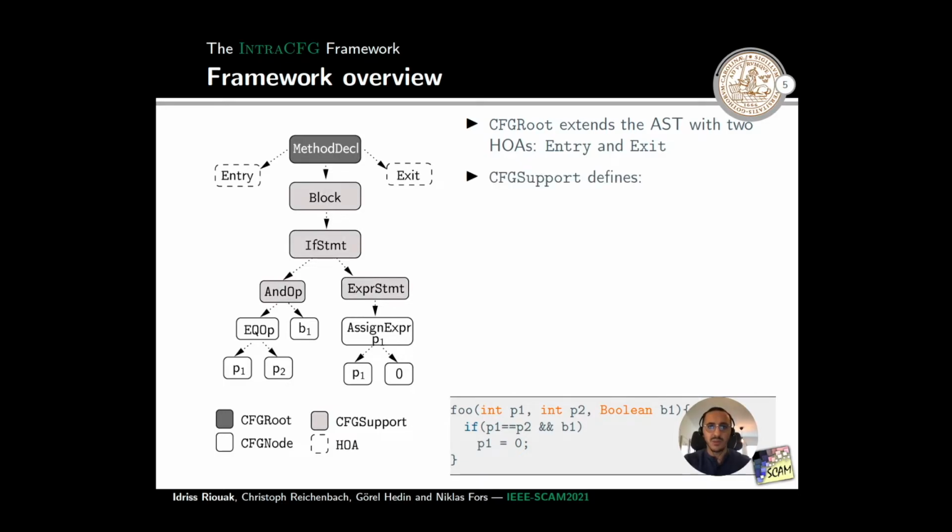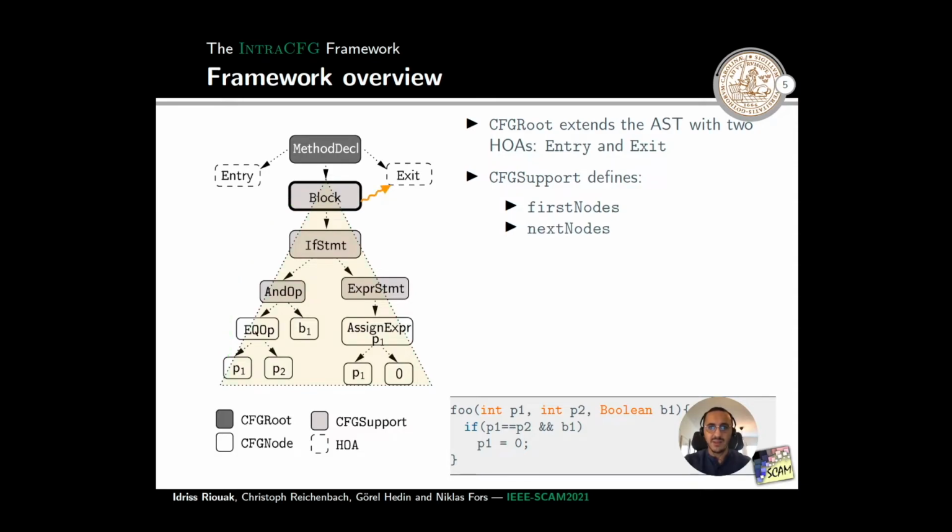The CFG support nodes are nodes that are not part of the control flow graph, but are essential to create it. In particular, a CFG support node has two main attributes. I will use the block node to explain what these attributes compute. The first attribute for the block node computes the first CFG node inside the subtree rooted in the block node.